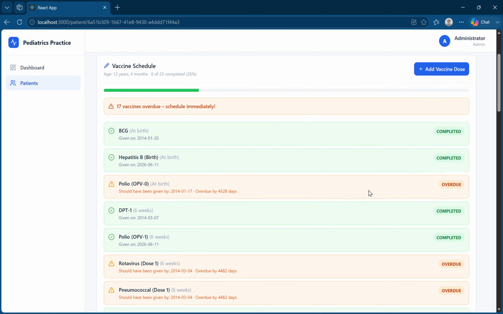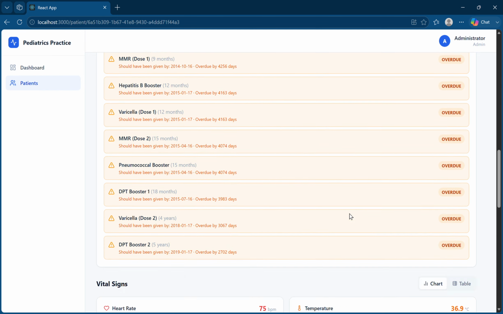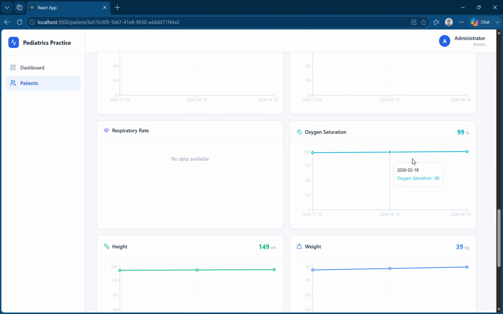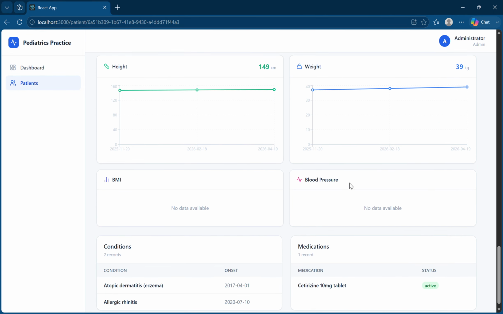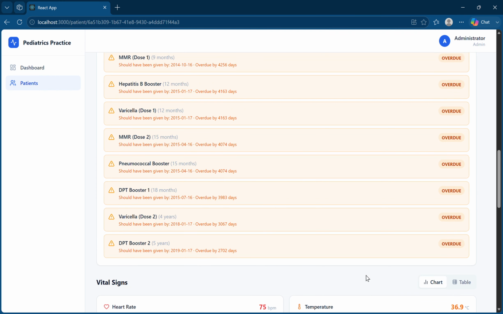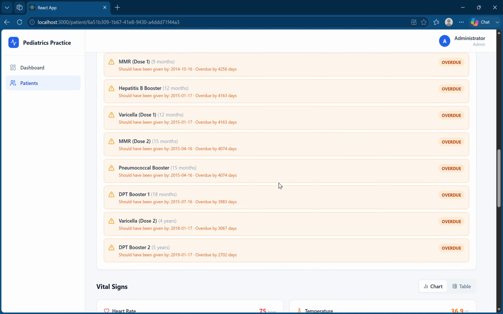Okay, so this is the highlight of my application, and of course there are other parameters as well that show vital signs, temperature readings, oxygen saturation, height, weight, blood pressure, BMI. Probably this patient did not have the readings for BMI as well as blood pressure. Other than that, there are conditions too. It shows what conditions the patient may have, as well as what medications the patient is currently active on. Right, so this is overall my application.